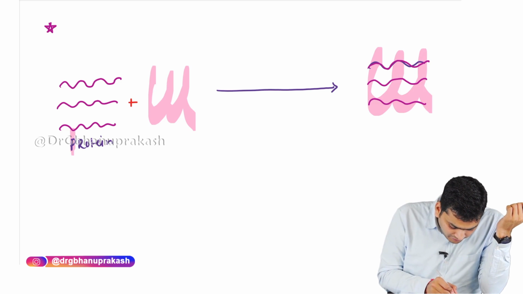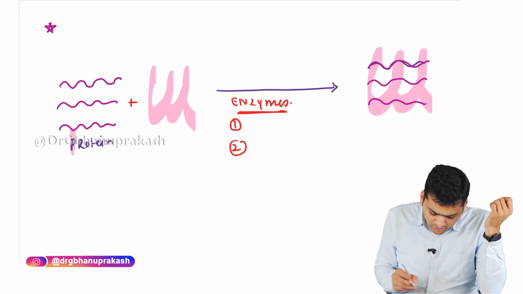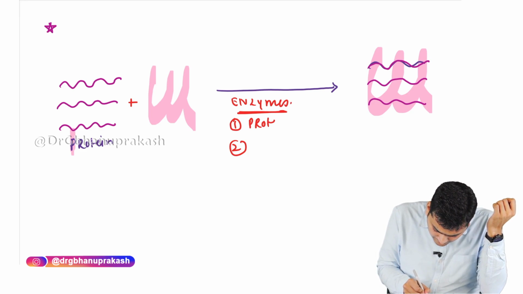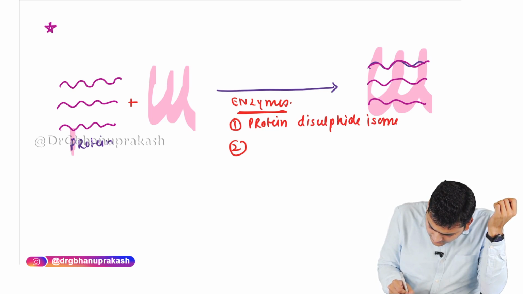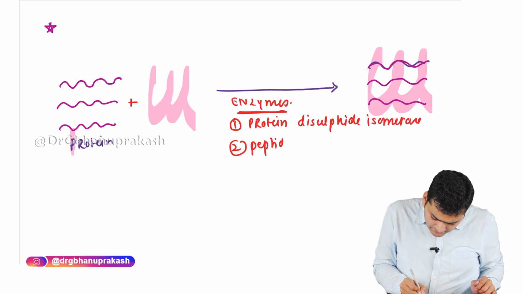The enzymes that are required for the proper functioning of chaperone are protein disulfide isomerase and peptidyl propyl isomerase.